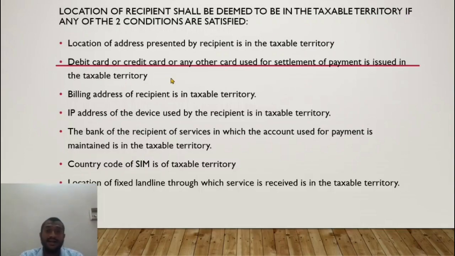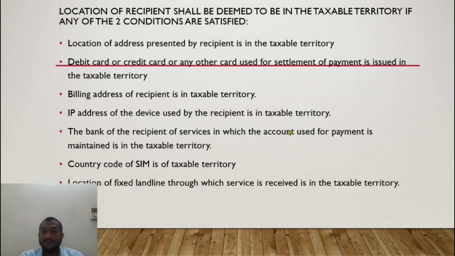So the debit card or credit card that I use to make payment for GoDaddy for website creation, if it is an Indian debit card issued in India, then the recipient of service is deemed to be in India. So one more condition is satisfied. Billing address. The billing address that I give to GoDaddy, if it is in India, then this is also one condition satisfied. The IP address from where I contact GoDaddy for creating a website, if it is in India, then the address of the recipient is said to be in India.